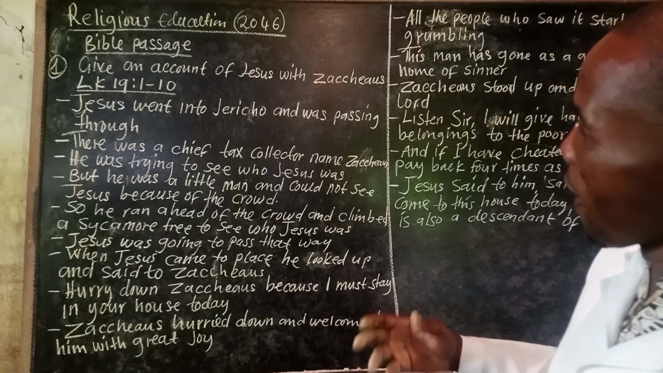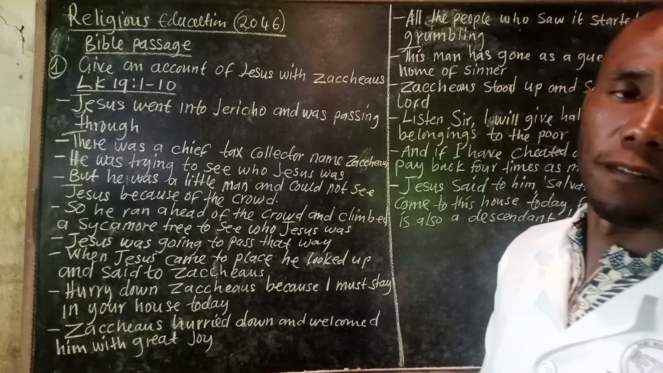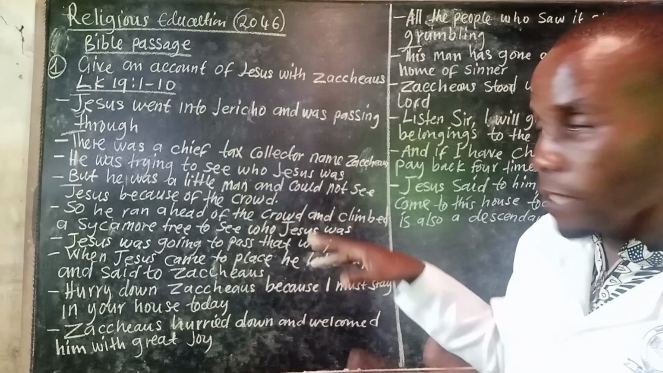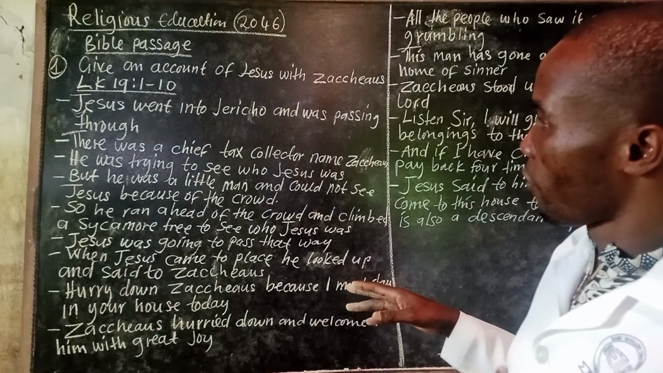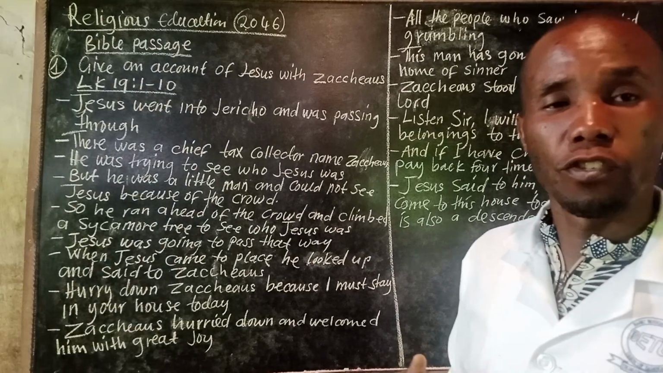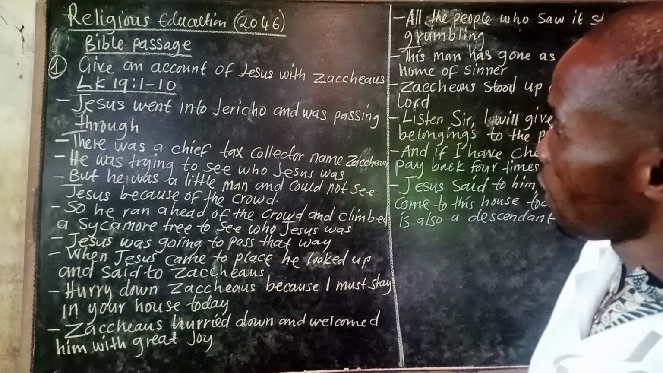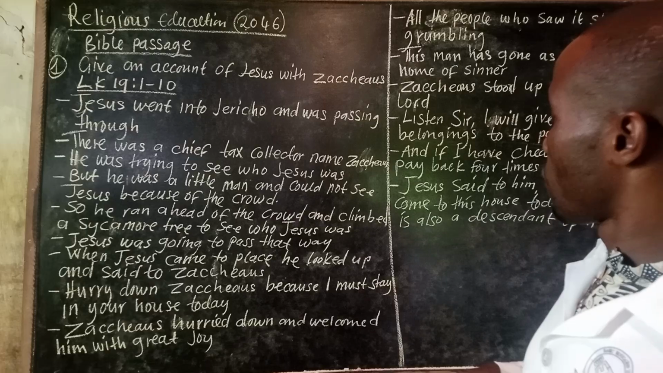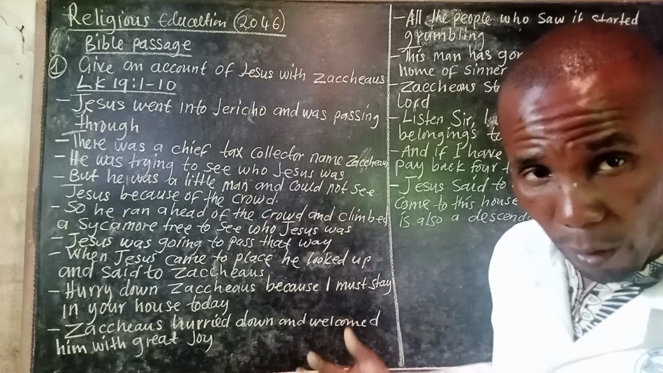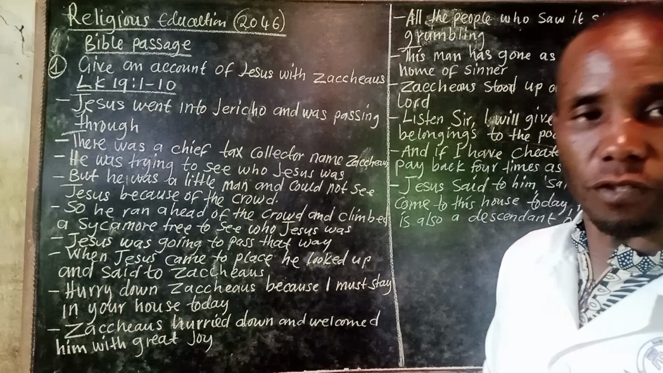Okay. There was a chief tax collector named Zacchaeus. He was trying to see who Jesus was. So when Jesus went to Jericho, there was that man who was a chief tax collector. Now this person really wanted to see Jesus, the moment he heard that Jesus was coming. But he was a little man and could not see Jesus because of the crowd. This person was very short, and hence he couldn't see Jesus because of the crowd that was there.